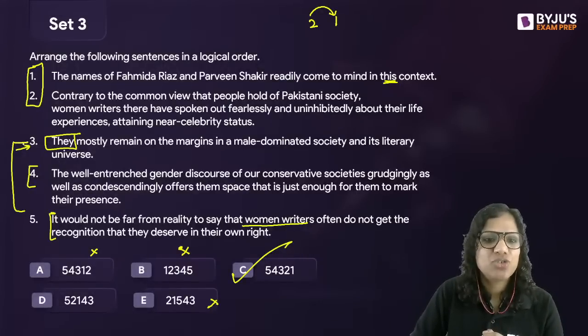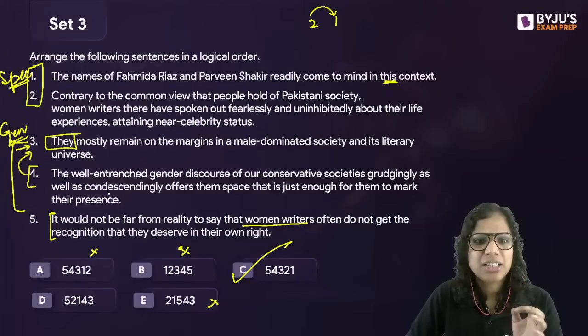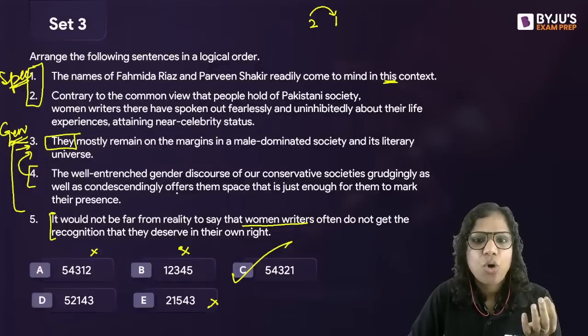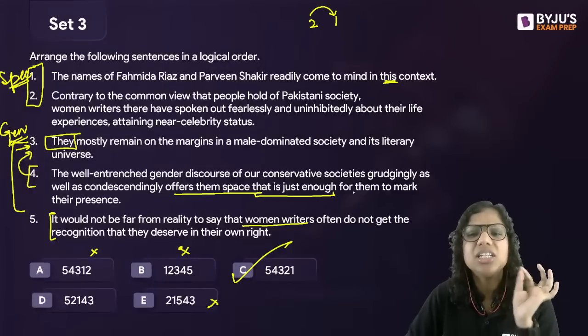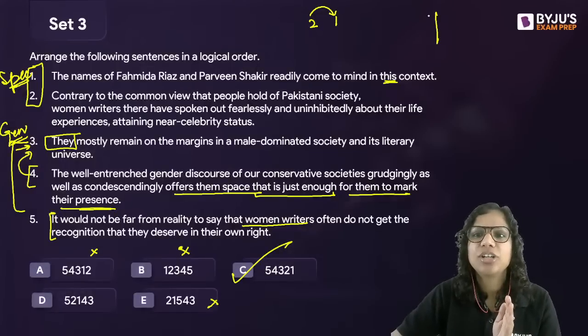Because we'll first have this general discussion and then we'll have this specific discussion. Moreover, 4 and 3 form a very strong pair. How? Here we say that our gender biased society offers them space that is just enough for them to mark their presence. So that means the space that they're allotted is not a lot.